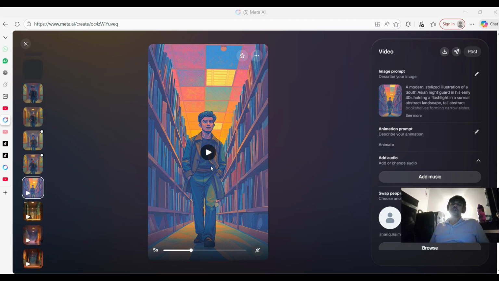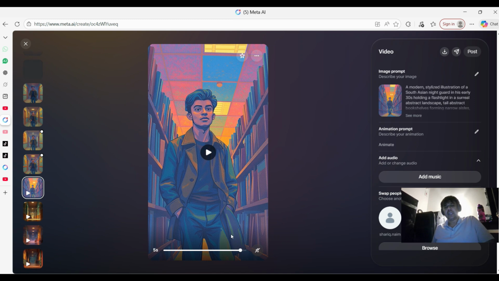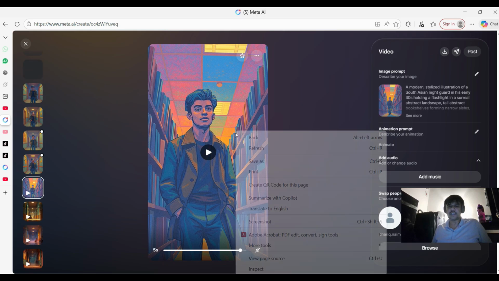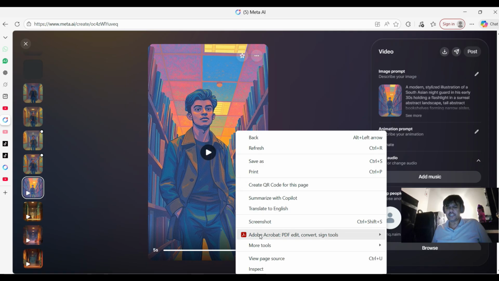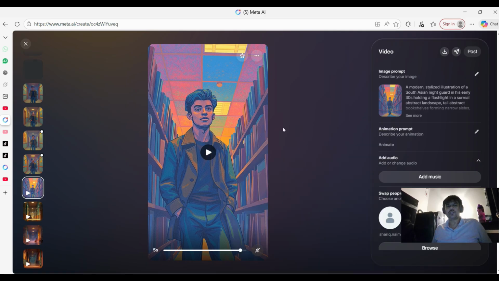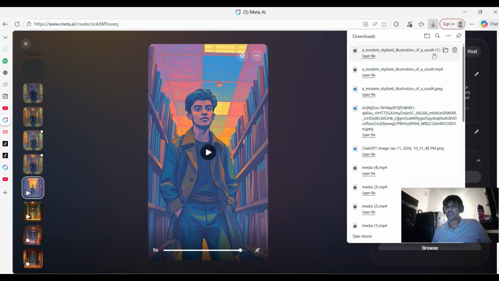So guys, now we come to the most important part, how we will keep our character consistent. If you remember in Grok when I was teaching you, there was the option, you just right click and copy frame, but you see there is no copy frame here. So there is another way to make the consistent character. What you have to do first, you will download this video.